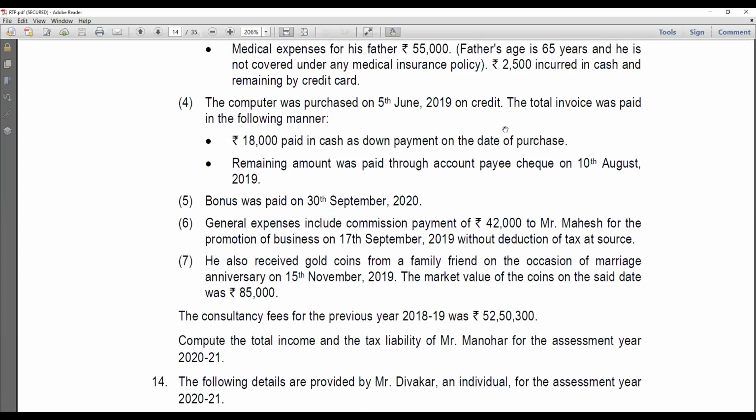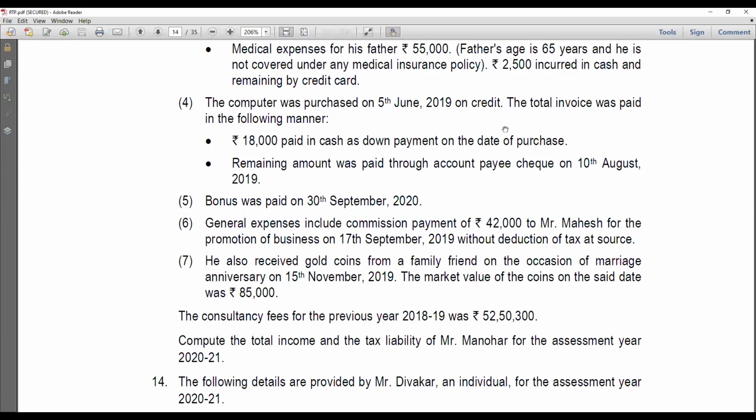Next is the case of general expenses, which include a commission payment of 42,000 for promoting business. So 194H is applicable. So we have to have a good grip of TDS provisions to attempt even a total income question. So now the point is 42,000 without TDS. So 30% will be 40(a)(ia): 30% of the total payment should be disallowed.